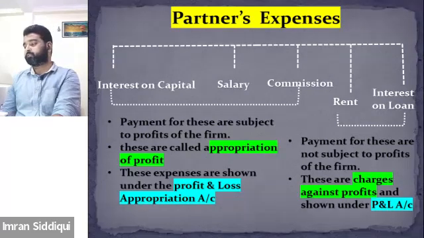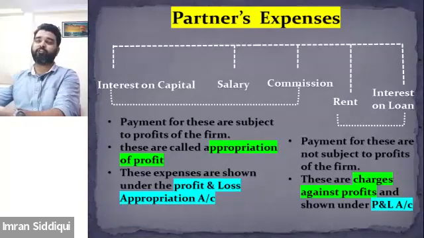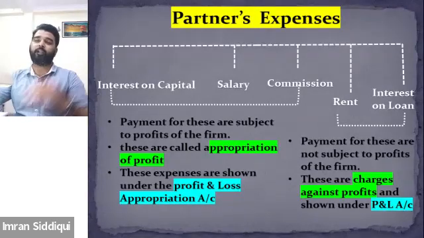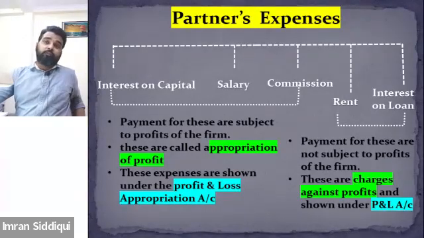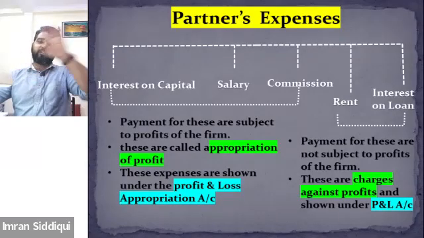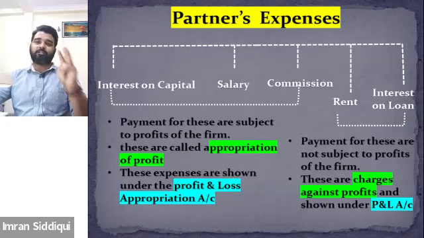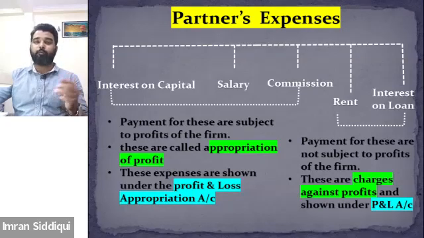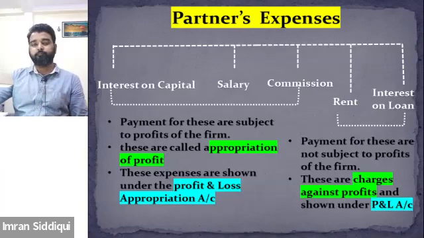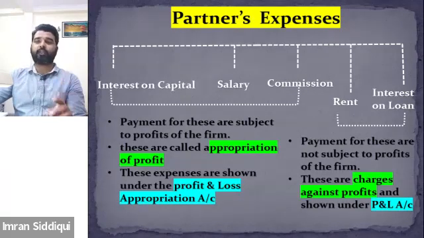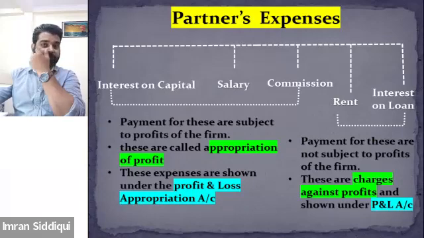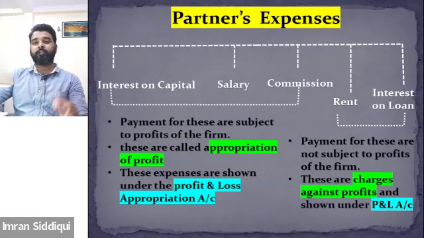Try to remember this, since this is going to be very, very useful when we will be preparing the P&L appropriation account. See, interest on capital, salary, or commission. Out of these 5 expenses, these 3 are considered as the appropriation of profit. I'll explain to you what is appropriation of profit, but just for the time being, just keep that in mind.